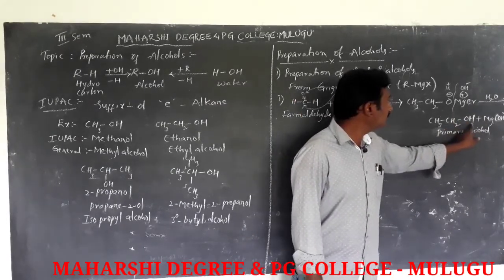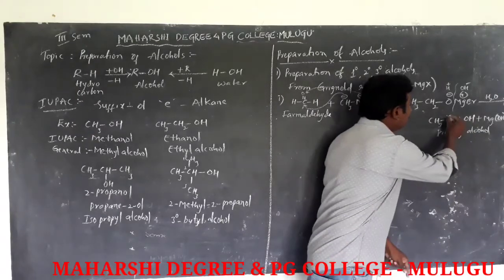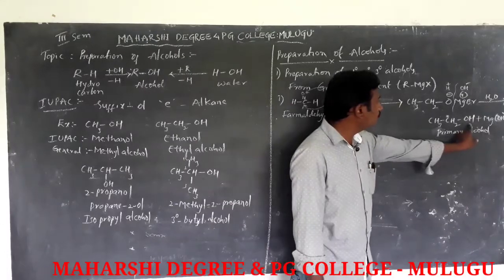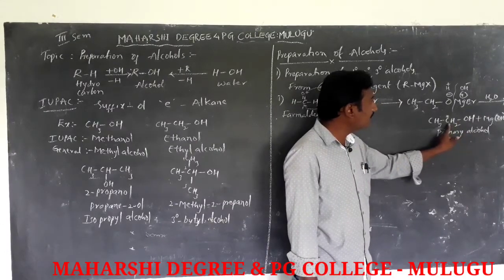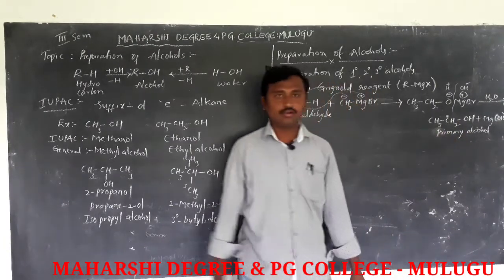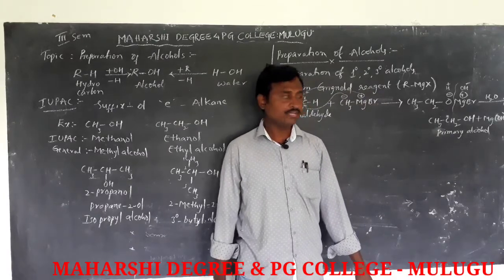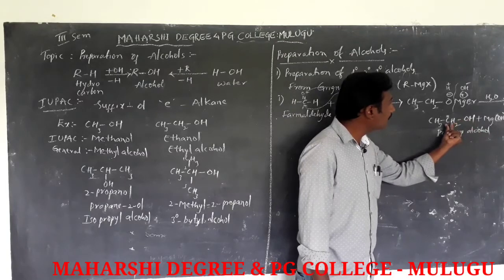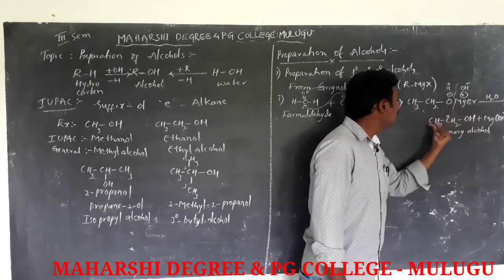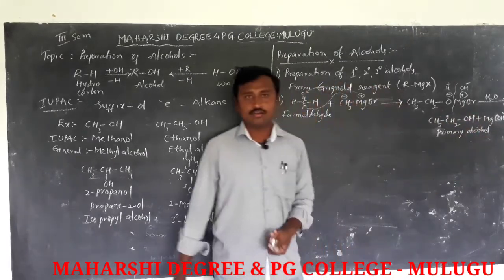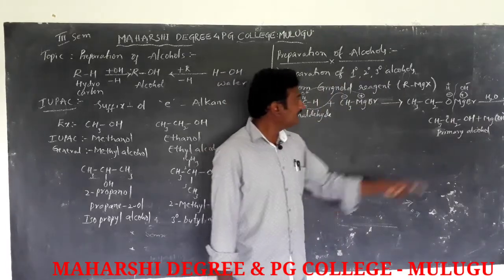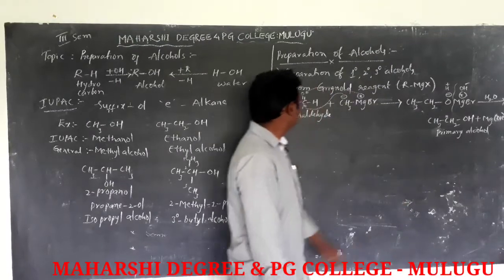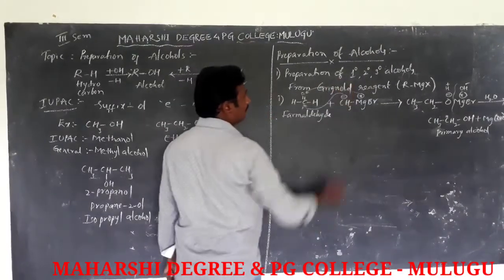When the OH group is bound to the primary carbon, the alcohol is called primary alcohol. The name of this compound is ethyl alcohol. This is one preparation of primary alcohol.